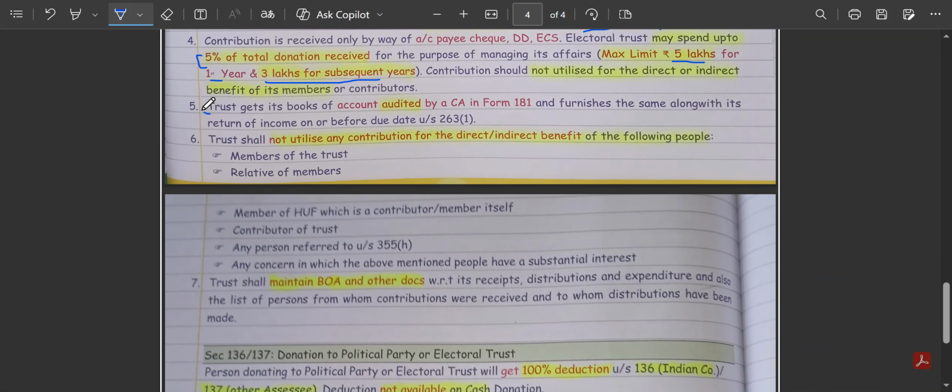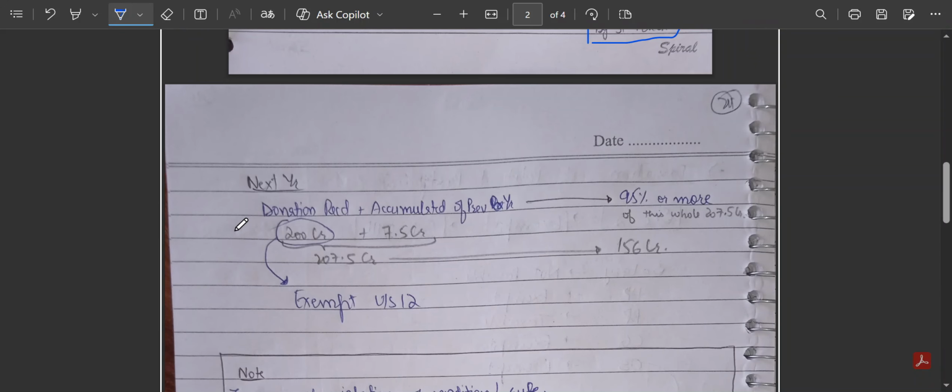Then we have to get the books of accounts of the trust audited, and then we cannot utilize it for the direct or indirect benefit of its members or contributors, the relatives of members, a HUF which is a contributor of the trust, any person referred to under section 355H, or any concern of these people. We cannot provide any direct or indirect benefit to these people. Then there is this small point about the trust maintaining books of accounts and other documents. So this is the example.